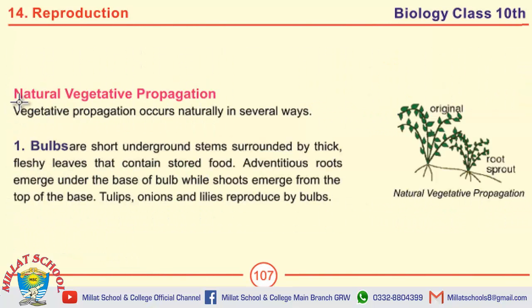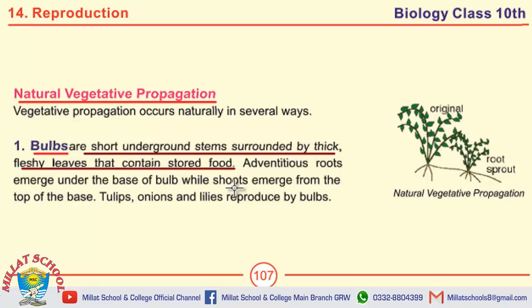Now we are going to study natural vegetative propagation. Natural vegetative propagation naturally occurs in several ways. The first way is bulbs. Define bulbs, give example. Bulbs are short underground stems surrounded by thick fleshy leaves that contain stored food, and the examples of bulbs are tulip, onion and lilies.